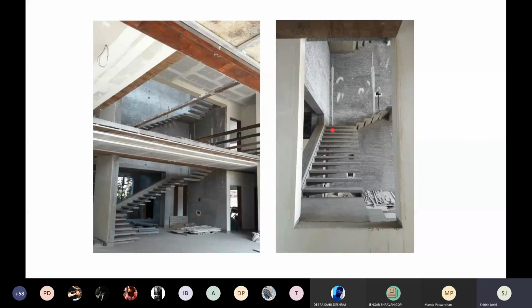This is another staircase which I find very interesting. I think Manoj Parmar designed this in one of the houses he was designing, where the entire step is cantilevering out from the wall. Mamta, these are precast, right? These steps, if I'm not wrong, are precast steps. No, they are not precast; they are in situ. I see. So they are in situ, which means the reinforcements from here are actually going inside the wall and tying inside the wall. Yes. Very nice. This is another way in which you can think of staircases.